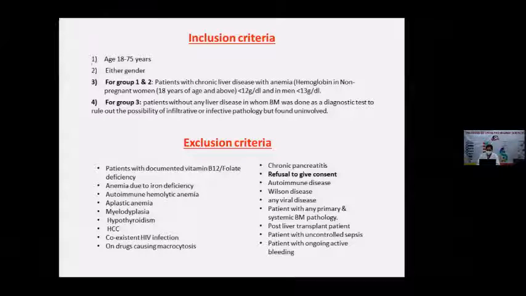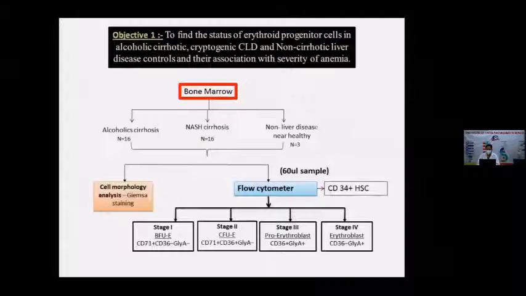In exclusion criteria, I excluded patients who have any vitamin B12, folate or iron deficiency, any autoimmune diseases, hypothyroidism, hepatocellular carcinoma, or who were taking drugs that cause microcytosis, any kind of infection, hepatitis infection, HIV infection, any Wilson disease or viral disease, or who refused to give consent. Also excluded were post-liver transplant patients with uncontrolled sepsis, and patients with ongoing active bleeding.